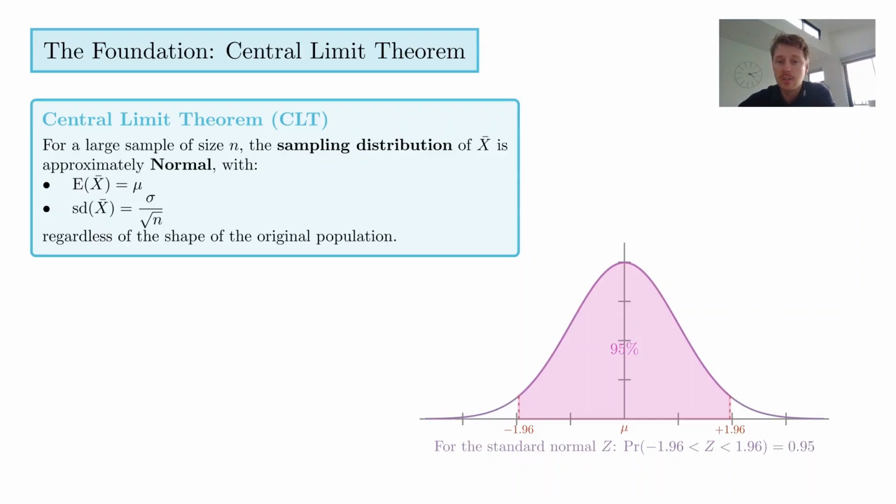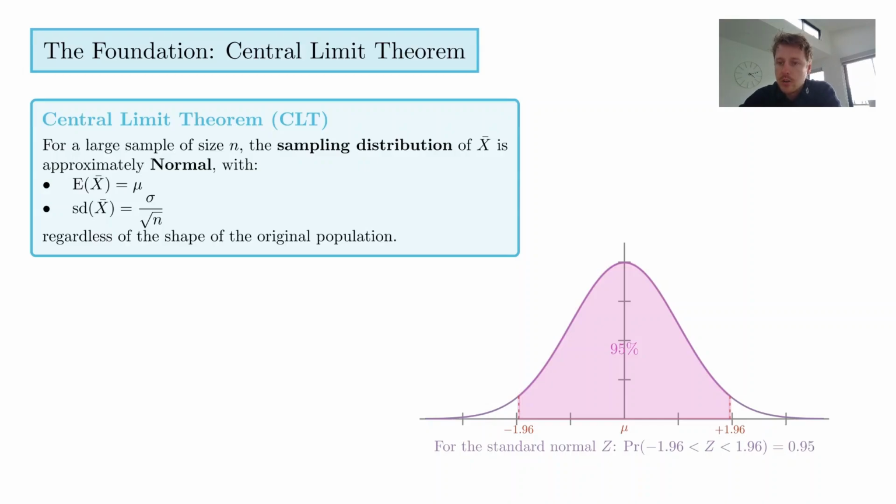And we spoke about these two facts before. The expected value of the distribution of the sample mean is just what we're going to call mu, and the standard deviation is sigma on the square root of n, regardless of the shape of the original population. And that's the big takeaway of the central limit theorem. But definitely go and watch that other video if you're unsure about this idea, because it's fundamental to confidence intervals.